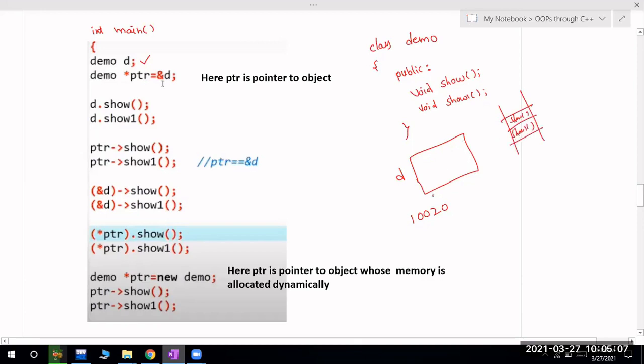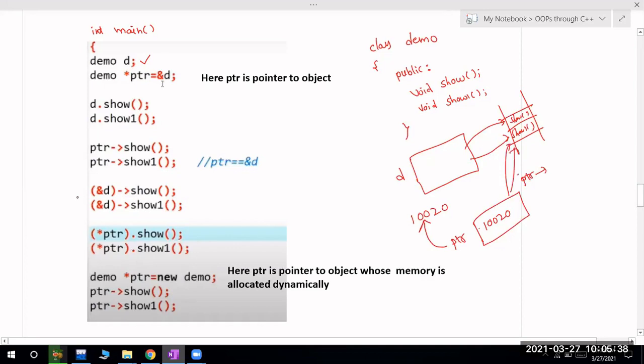So now D is the object, and I created one more pointer variable, for which I just want to store the address. Now this pointer will be pointing to this object. So this is nothing but a pointer to an address. Now d dot show calls show, and d dot show one calls show one. To access them through the pointer, you compulsorily have to use ptr arrow. So ptr arrow show will call this show method.